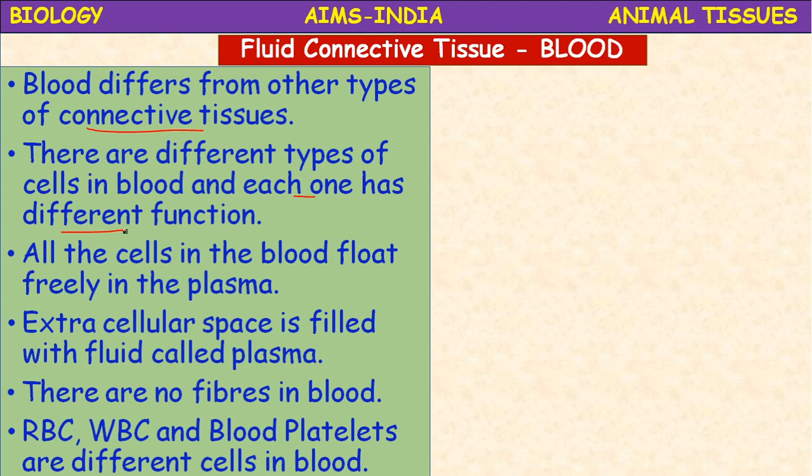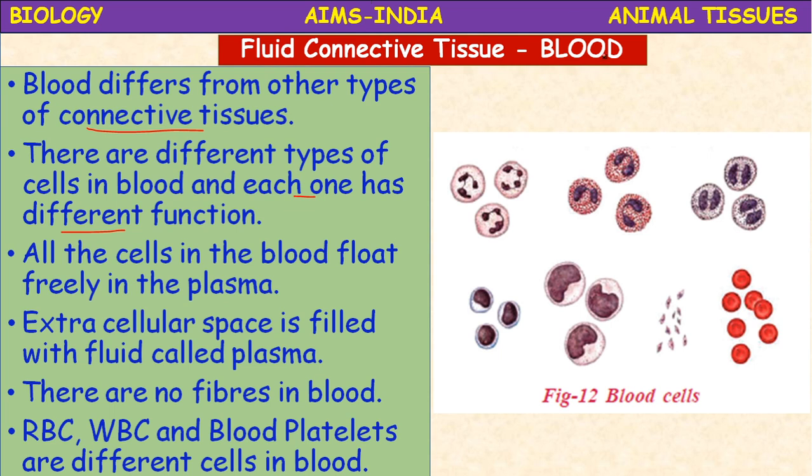It contains only red blood cells, white blood cells, and blood platelets. Blood consists of two parts, a fluid part and a solid part. The solid part of the blood consists of blood cells, better to call them blood corpuscles: red blood corpuscles, white blood corpuscles, and blood platelets. These are all the different types of cells in the blood.